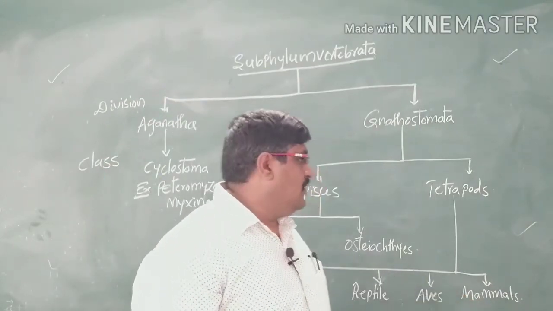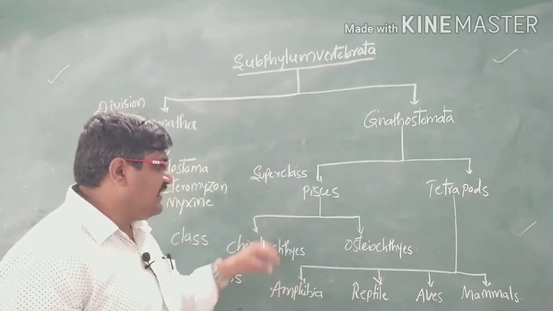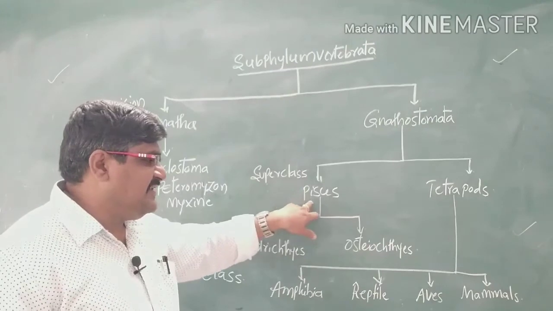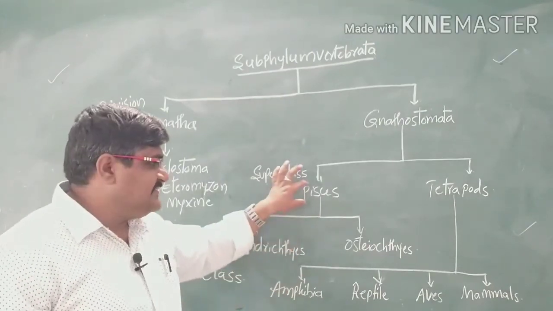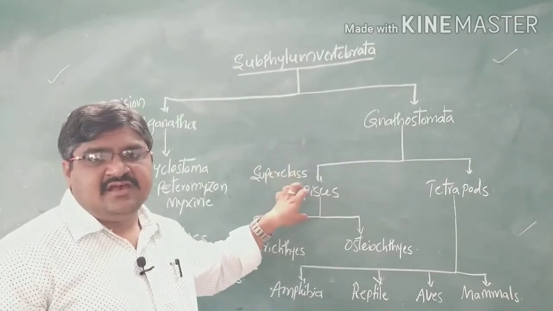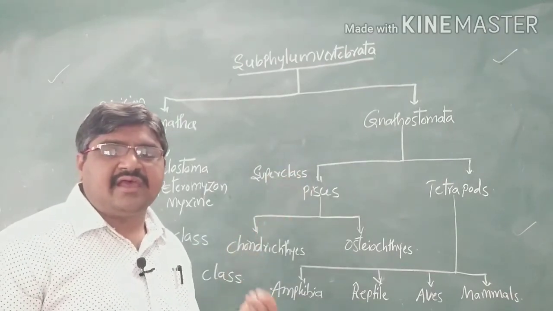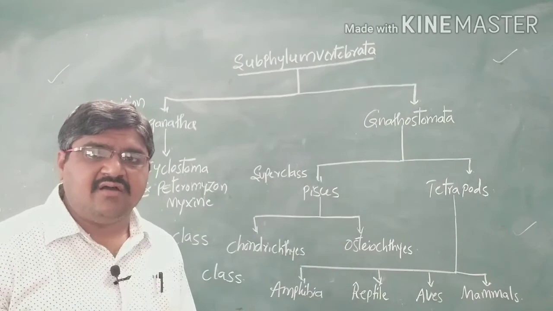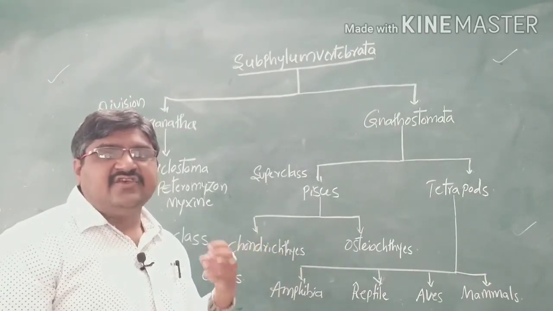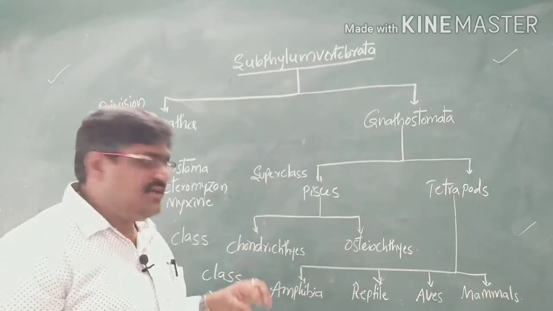Now we will go first to the Gnathostomata. In the superclass, we discuss Pisces. Pisces means fishes. Fishes are present both in marine as well as freshwater forms. Based on the nature of the skeleton, these organisms are again classified into two types.